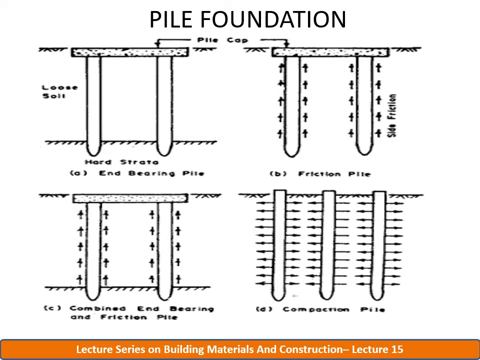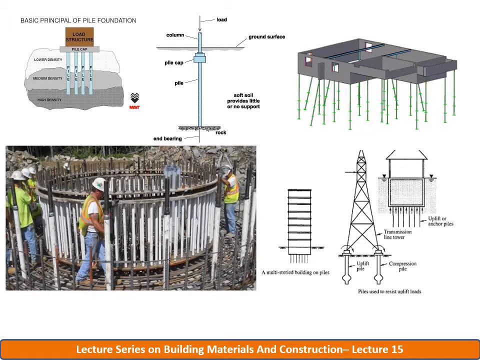End bearing piles are used to transfer the load through water or soft soil to a suitable bearing stratum. So next is the friction pile. In case of friction pile, it is used to transfer the load to a depth of a friction load carrying material by means of skin friction along the length of the pile.